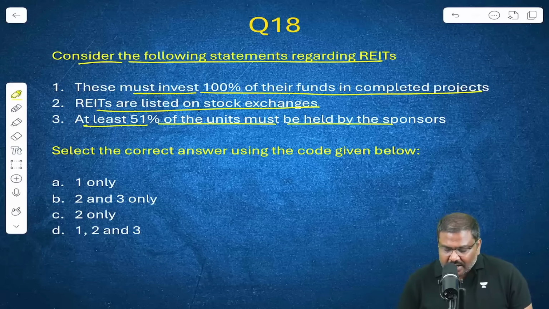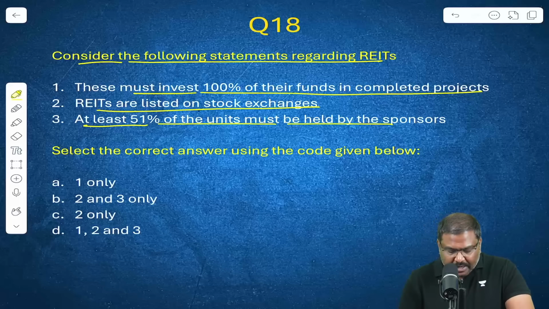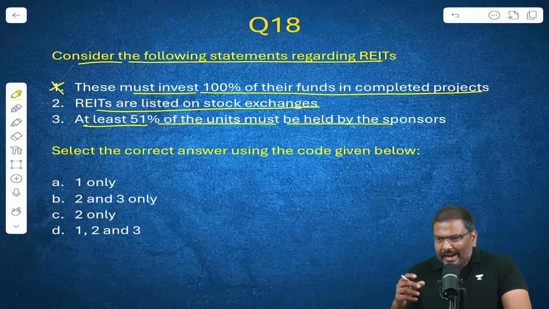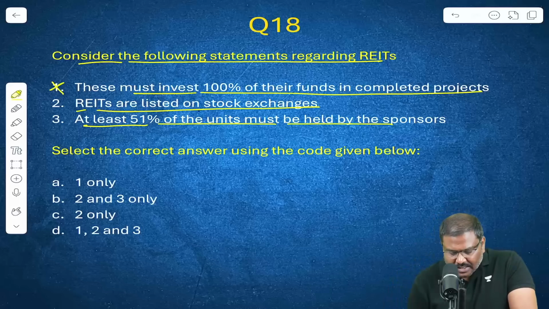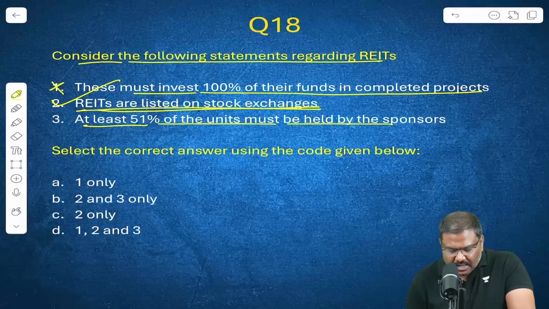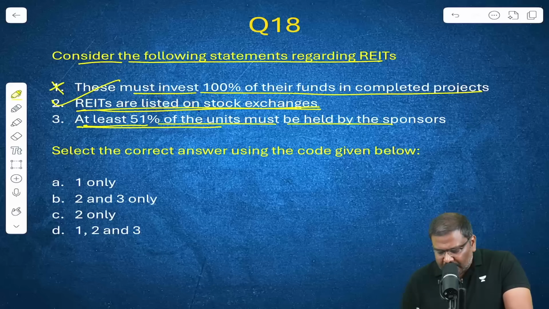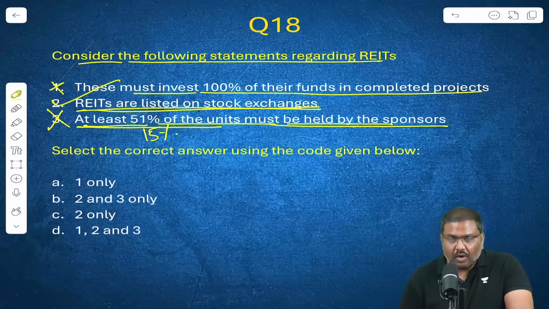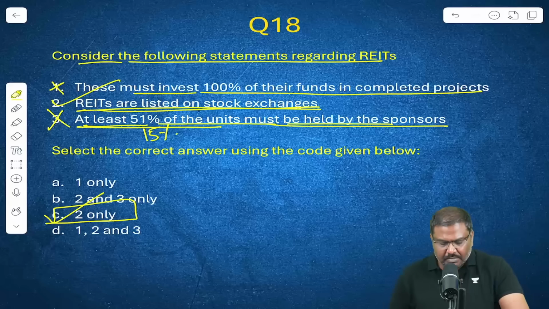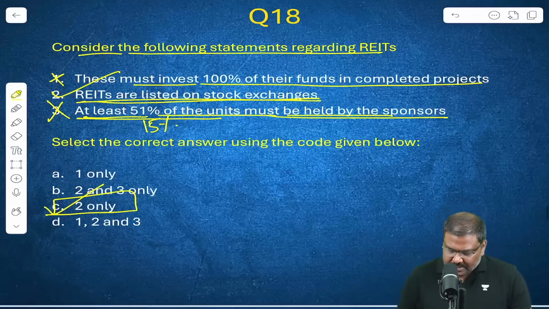These must invest 100% of their funds in the completed projects. It is incorrect. 80 and 20. 20 ongoing, 80 completed. REITs are listed on the stock exchanges. Yes. At least 51% of the units must be held by the sponsors. Incorrect. It is 15%. Of the three statements, only the second is correct. Right option for the question number 18 will be option C.